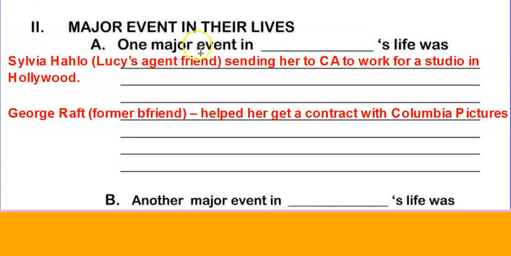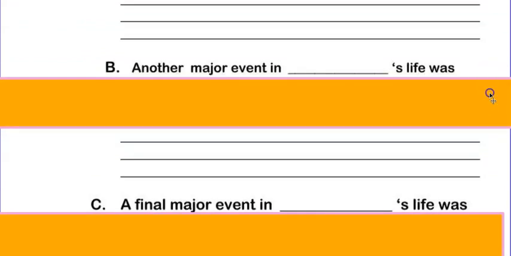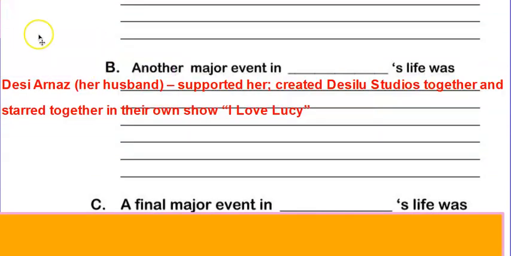You can see how Lucy starts to find an agent friend. She gets sent to California. Then her former boyfriend helped her get a contract with Columbia Pictures. These are all important events that happened before she started her most famous television show. So in section 2, when you're listing A, B, C, you do want to try and keep it in sequential or chronological order. A would have happened first or happened before B, which is when her husband supported her, creating studios, and together they started to create the I Love Lucy show.